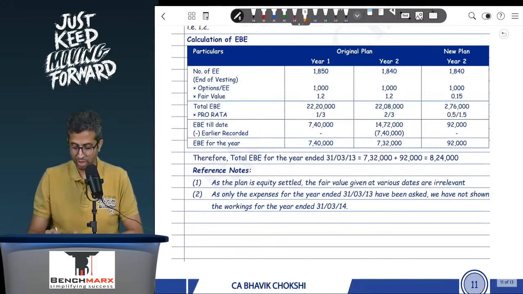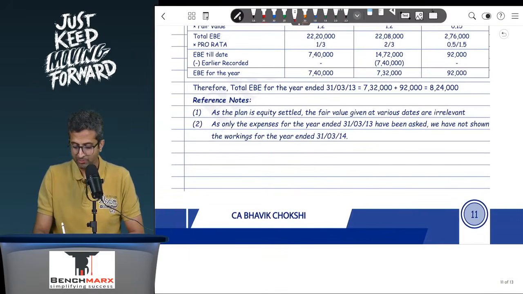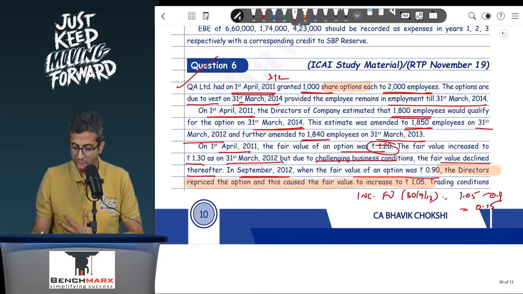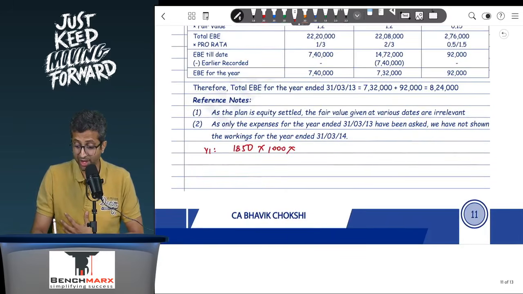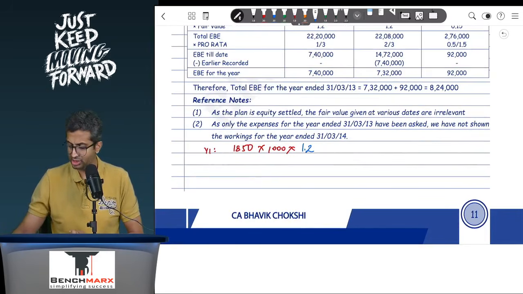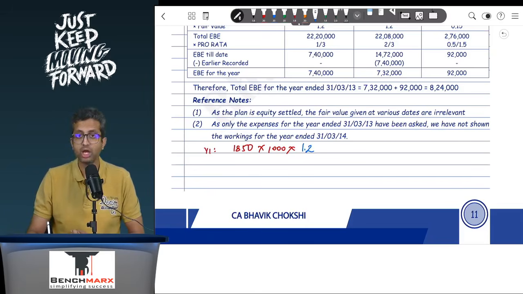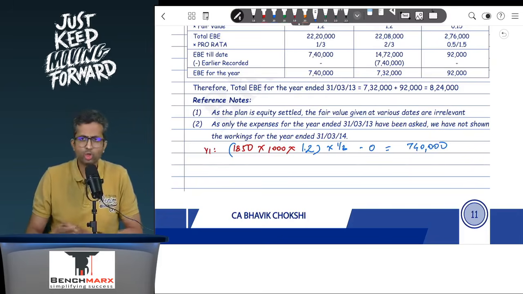And as a result, when I do the year 1 working, the number of employees expected to remain is 1850. Now these employees are going to get how many options? Well, they are going to get 1000 options, and the fair value of each of these options is, let us say, 1.2 as on the grant date, and hence this is 1850 into 1000 into 1.2, which will come to, let's say, 22 lakh 20,000. Now this 22 lakh 20,000 you will spread pro rata 1 by 3, and less earlier recorded is nil, and hence 7 lakh 40 will be recorded in the first year. There was no new plan.